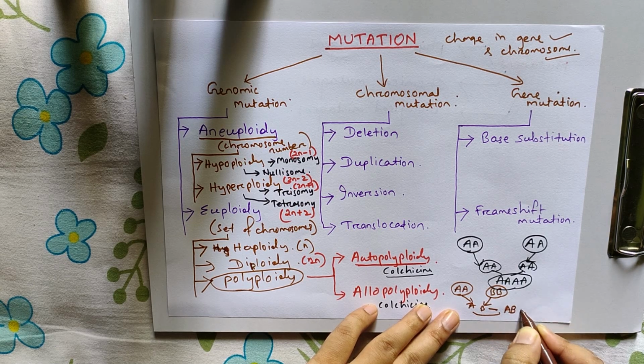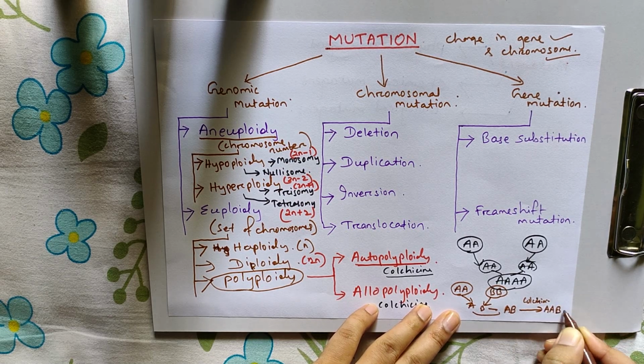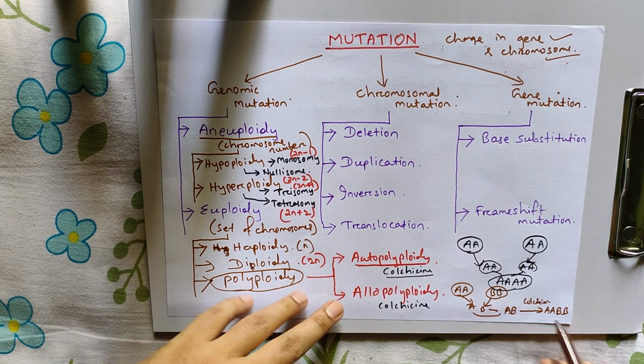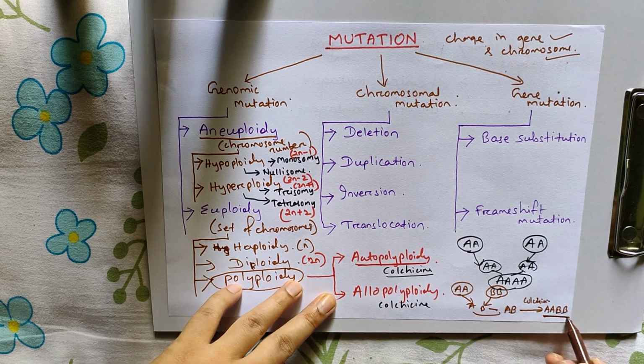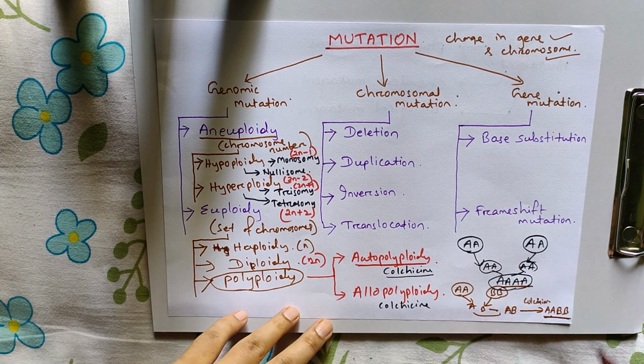In the next division, if colchicine is added, what happens? A becomes double, capital A. This type of formation is called allopolyploidy, and this type of formation is called autopolyploidy.